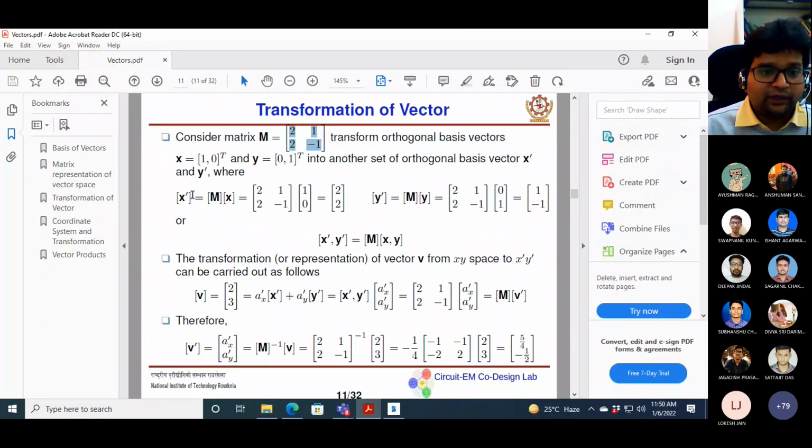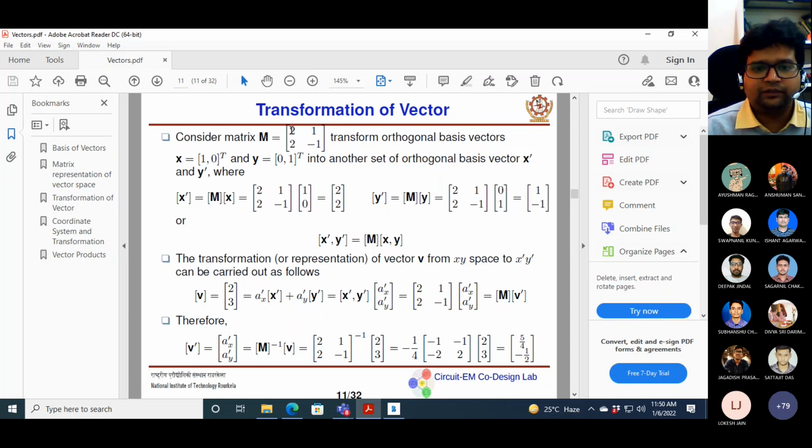Now, what is x prime then? X prime is basically, if we slice this first vector, that is x prime, and if we slice the second vector, this is my y prime.